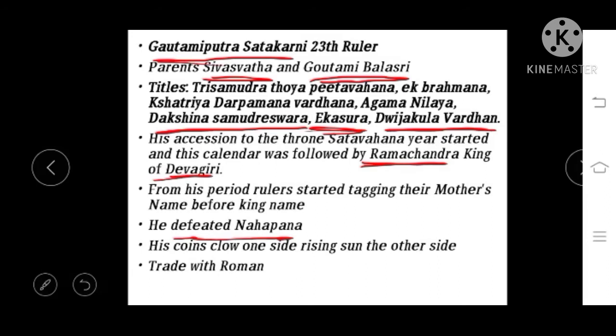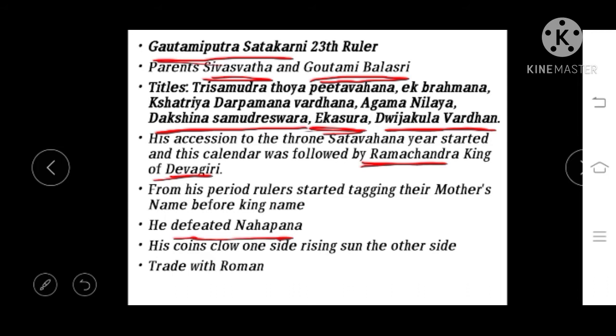The trade was done by the port known as Vaijayanti. From the port of Vaijayanti, they had a trade relation with the Romans. According to the Junagadh inscriptions issued by Rudradaman, which say that Rudradaman